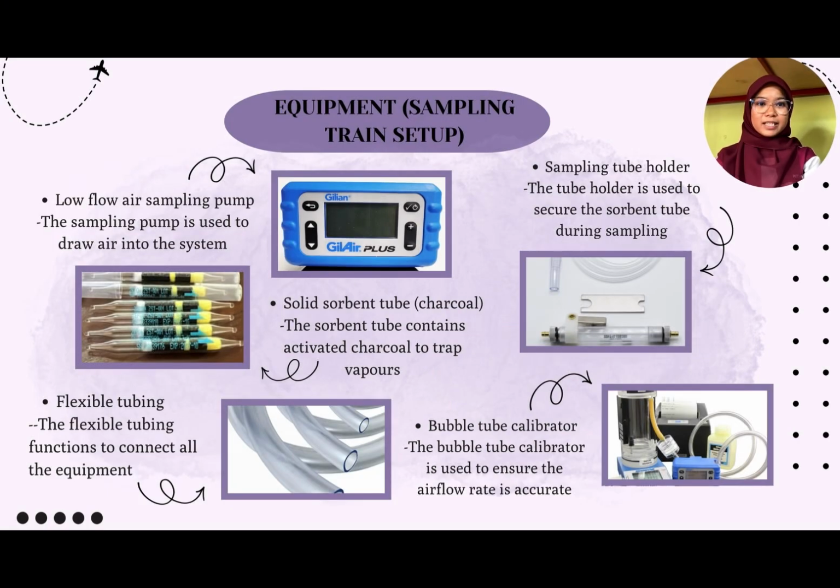We move to the next part, which is equipment. The equipment used in the sampling train includes a low-flow air sampling pump, which is used to draw air into the system. Next is the solid sorbent tube, which contains activated charcoal to trap vapors. In addition, there is a sampling tube holder to hold the tube, flexible tubing to connect all the equipment, and a bubble tube calibrator to ensure that the airflow rate is accurate.